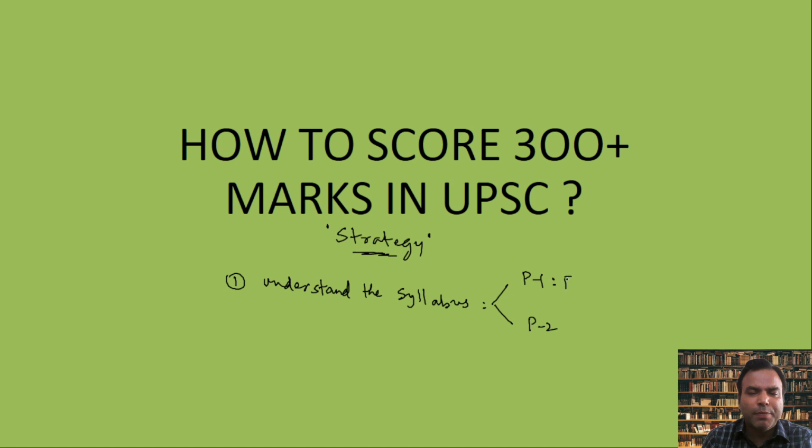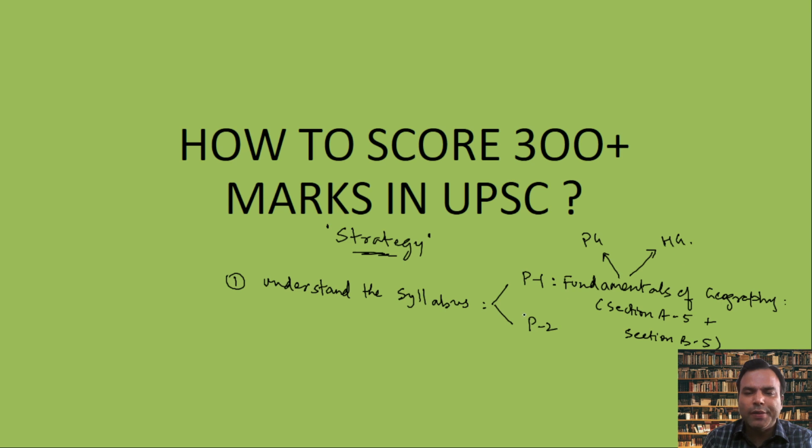Paper 1 talks about the fundamentals of geography: physical geography in section A and human geography in section B. There are two sections in paper 1, section A with 5 units and section B also with 5 units. Section A deals with physical geography and section B deals with human geography. All 10 units of paper 1 should be understood, along with the connections between them.